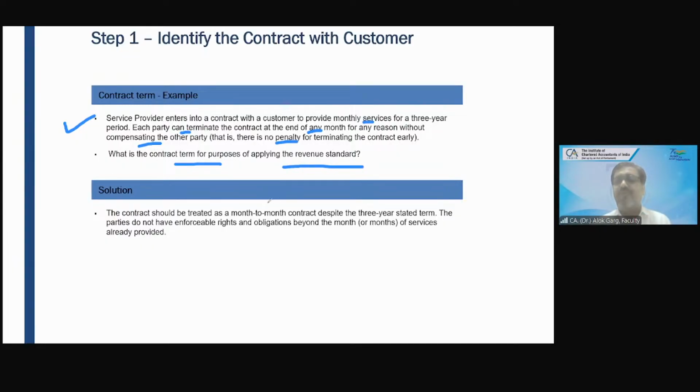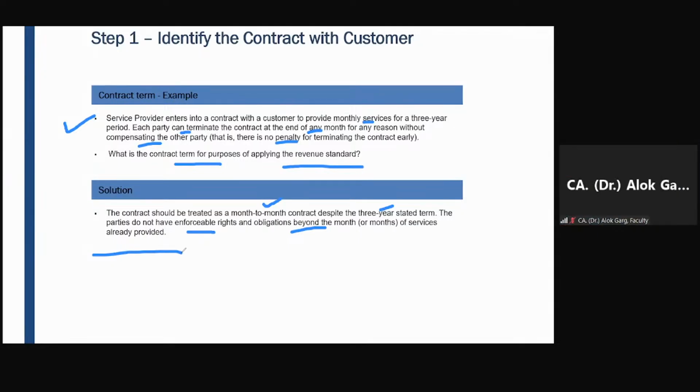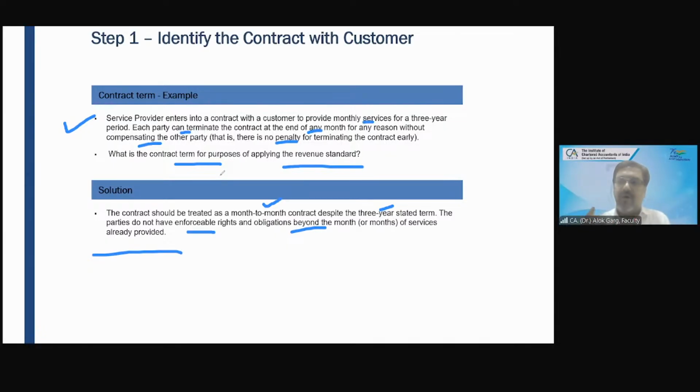The contract should be treated as a month-to-month contract despite the 3-year stated term. The parties do not have enforceable rights and obligations beyond the month or months of services already provided. Right? Whatever has been provided is done; beyond that, the parties do not have an enforceable right and obligation.